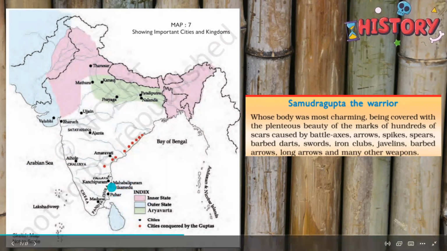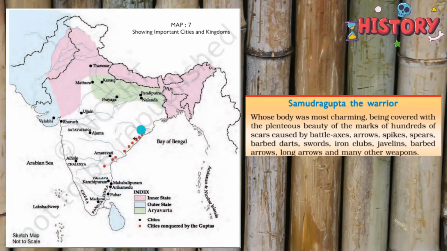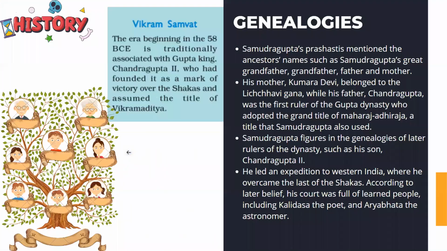And then these red dots were the areas that were conquered by the Guptas. This entire western region and also some part of the southern region was conquered by the Guptas. I hope it's clear. Moving ahead.